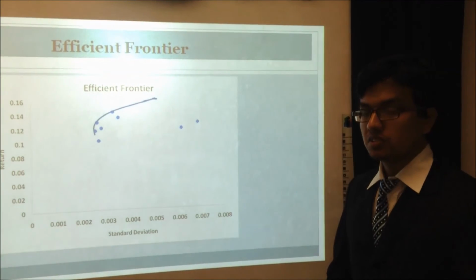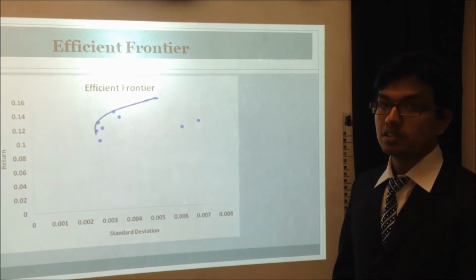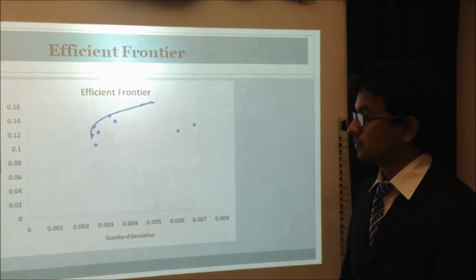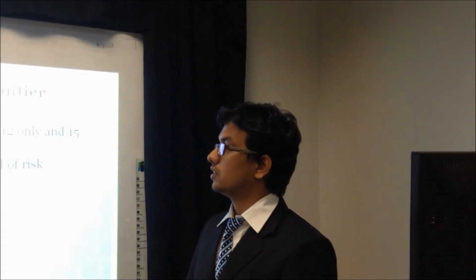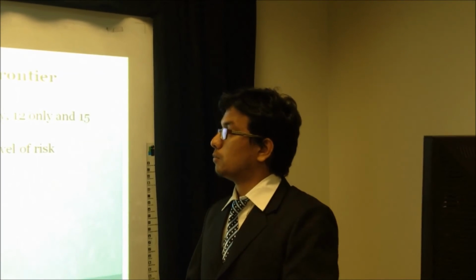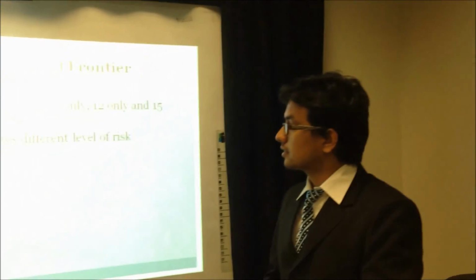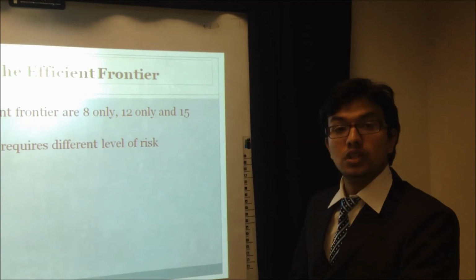Which one of these 3 portfolios is to be chosen is at the discretion of the investor, based on different levels of risk preference. The 3 points represented on the efficient frontier belong to the portfolio with only 8 stocks, the portfolio with only 12 stocks, and the portfolio with only 15 stocks.